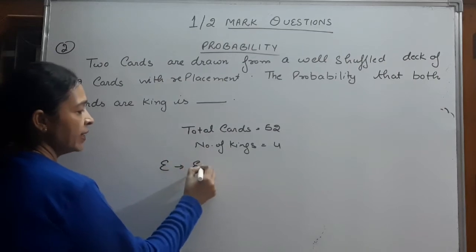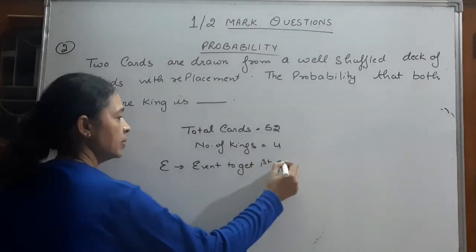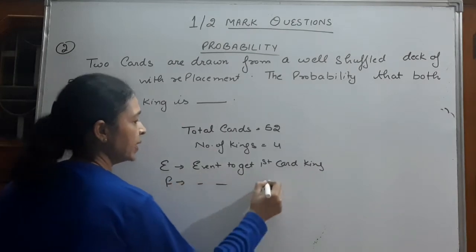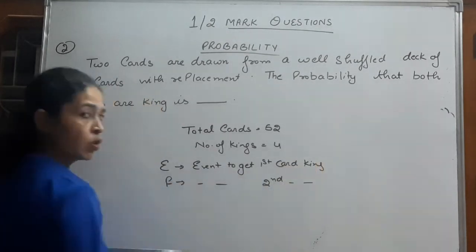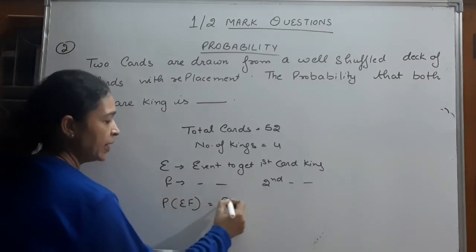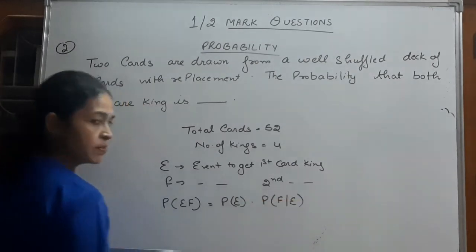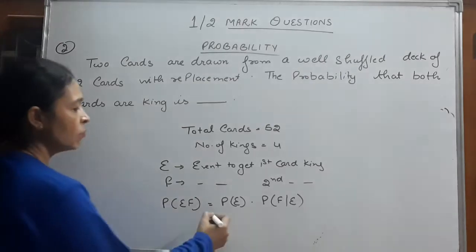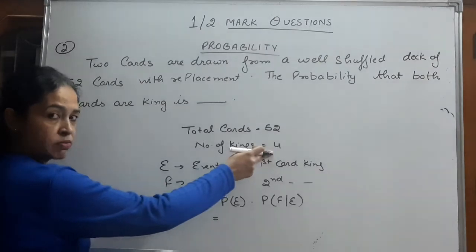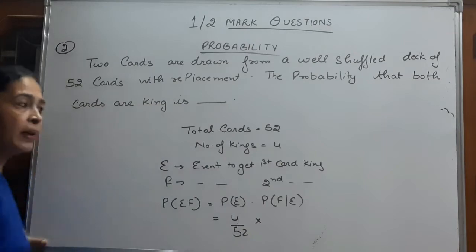Let E be the event to get the first card of king, and F be the event to get the second card, that is also of king. What is probability of EF? It is probability of E into probability of F given E, as per multiplication rule of probability. What is the probability of E? Getting first card of king. Favorable outcomes we have 4, total 52, 4 by 52 into probability of F.